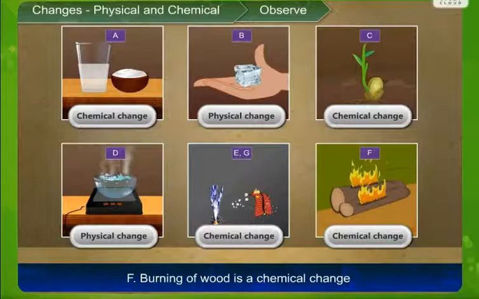So the changes we have learned till now are physical change and chemical change. In physical change, no new substance is formed, and in chemical change, the substance which is formed has totally new properties differing from the original one.